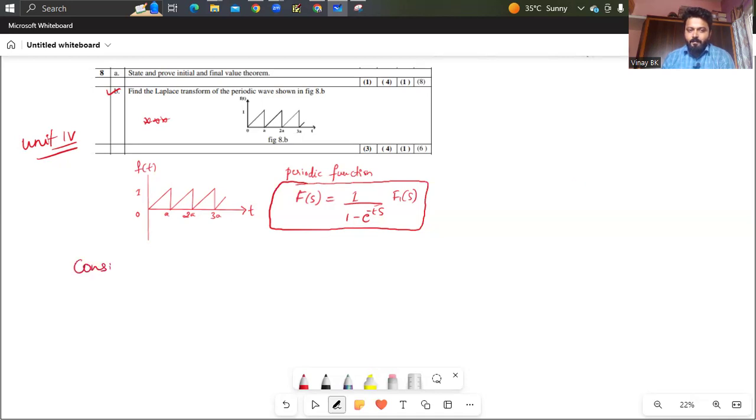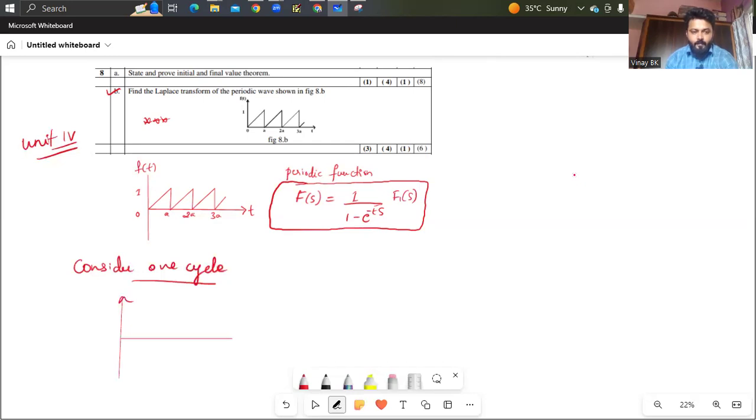Consider one cycle. So now, by considering one cycle, let's draw the cycle.